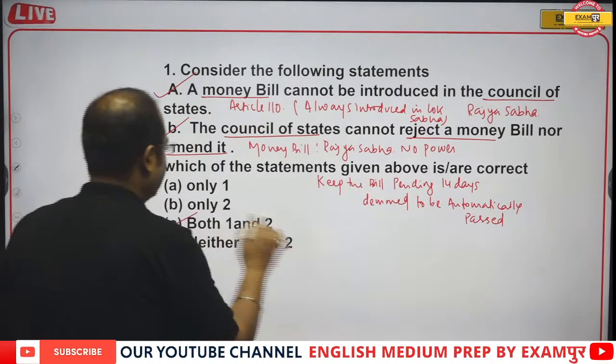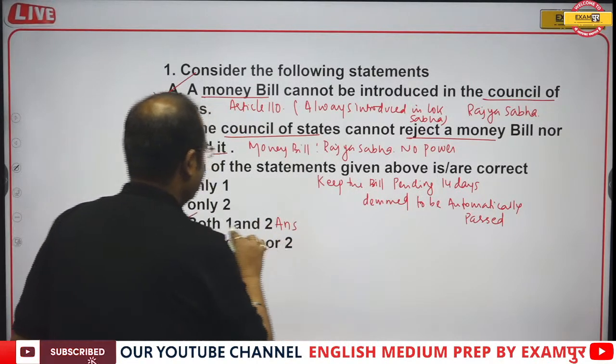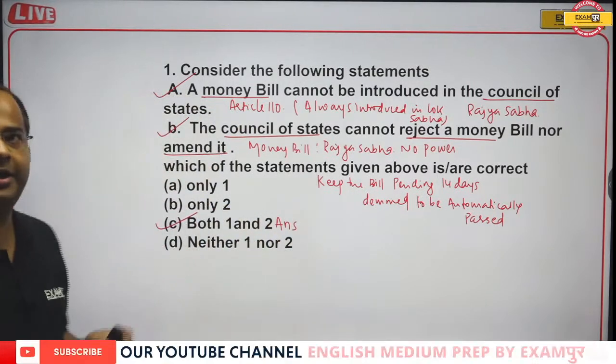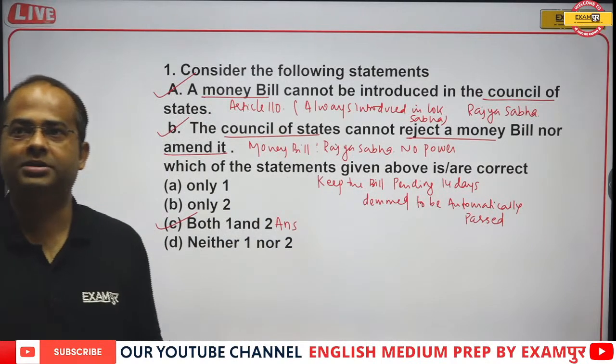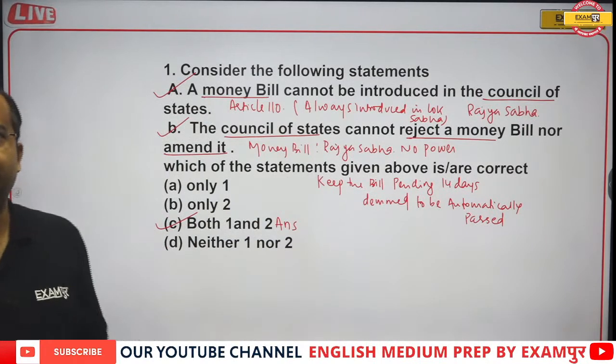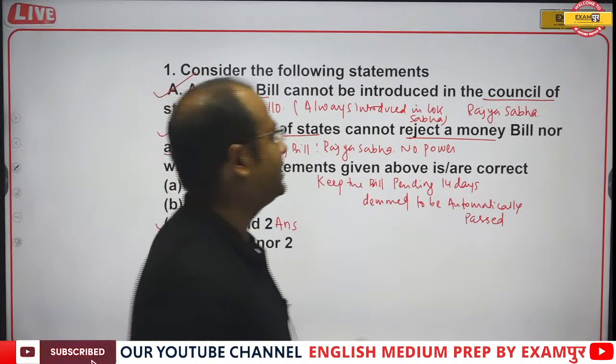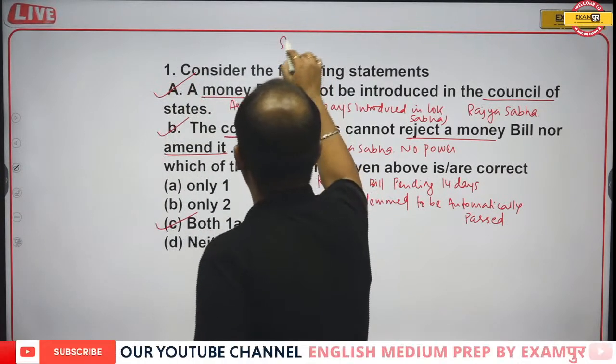So what will be the correct answer? Option C, that is both 1 and 2. Now, which authority has the power to declare any bill as a money bill? That is the Speaker.